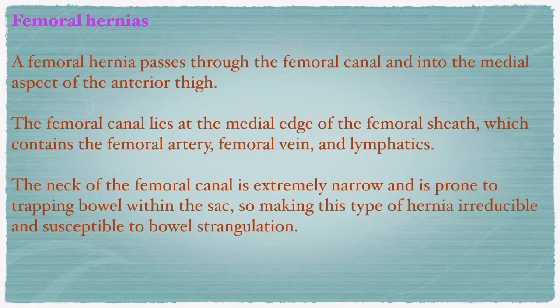Coming to the femoral hernia. So there are inguinal hernias, and these are of two types. In the indirect inguinal hernia, the hernia goes from the deep inguinal ring to the superficial inguinal ring. Whereas in the direct inguinal hernia, herniation occurs through the inguinal canal to the superficial inguinal ring. Right? A femoral hernia passes through the femoral canal into the medial aspect of the anterior thigh.